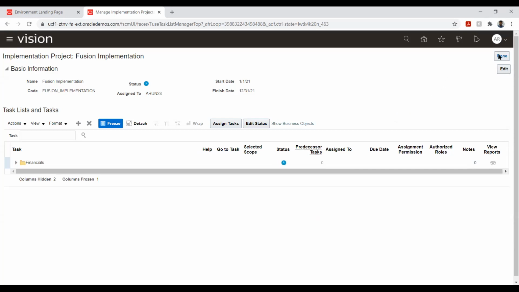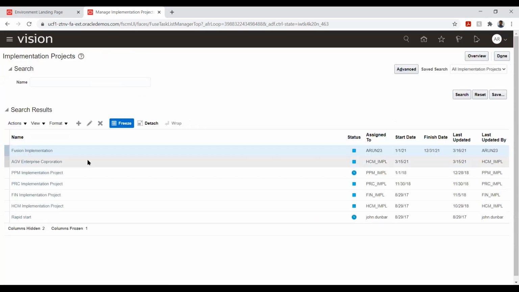So now if I want to track this project, the very purpose of creating this implementation project is that manager will have better control over tracking the projects. So how do I track this project? So to track that, I'll just say done here and I'll click overview.